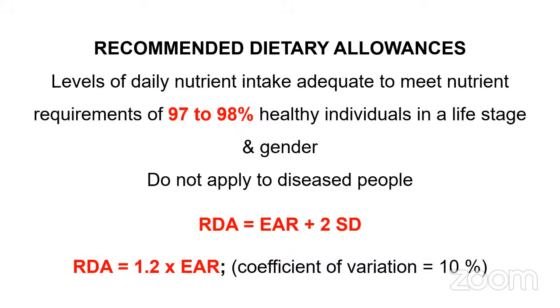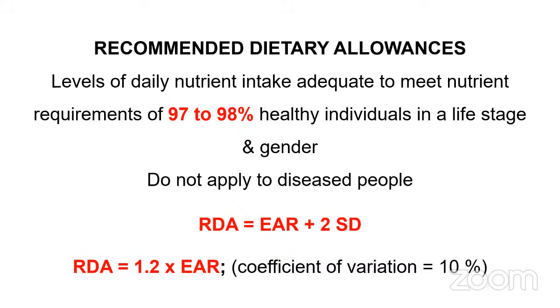Now, this RDA can also be calculated as 1.2 into EAR, provided that the CV value is 10%. This coefficient of variation, standard deviation, all these things we will study under the biostats part. So if you don't understand it now, it's fine. No problem. We will teach it anyway.